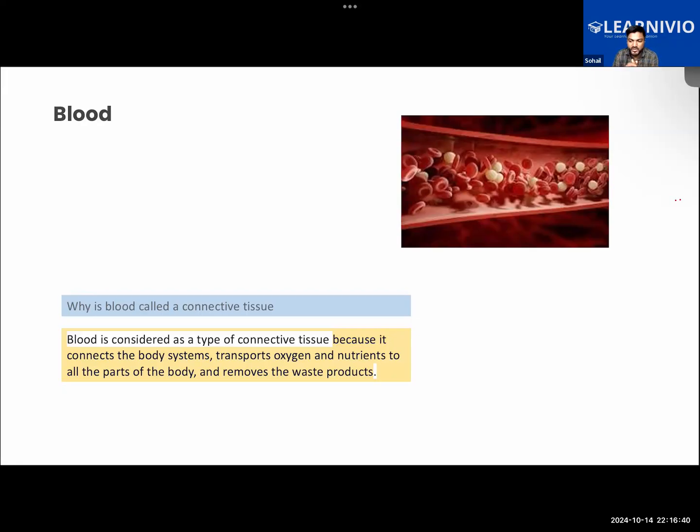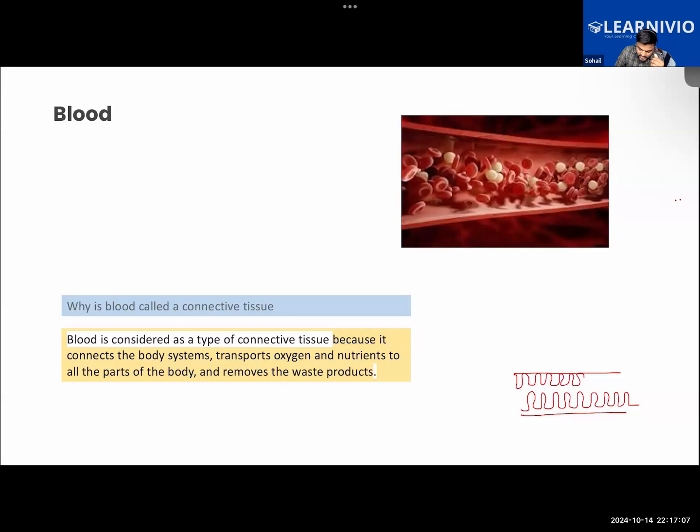Further, when you would have learned about digestion in humans, there you would have learned about the small intestine, how the final digestion of the food takes place in the small intestine, and about the finger-like projections in the small intestine. What do we call these finger-like projections? So villi. That is villi. Okay?